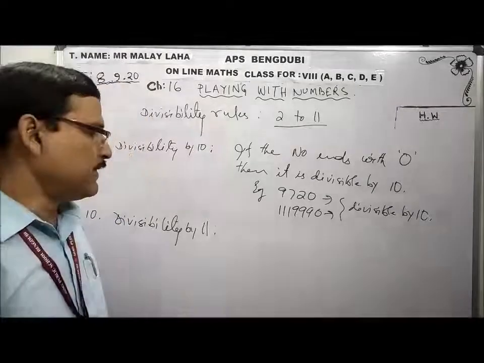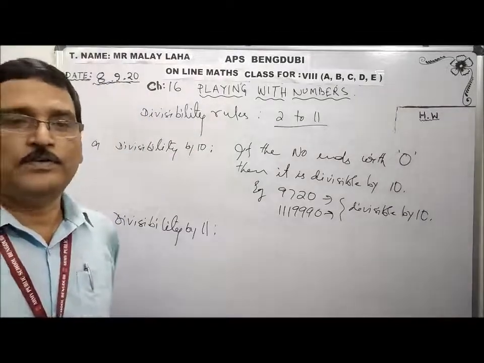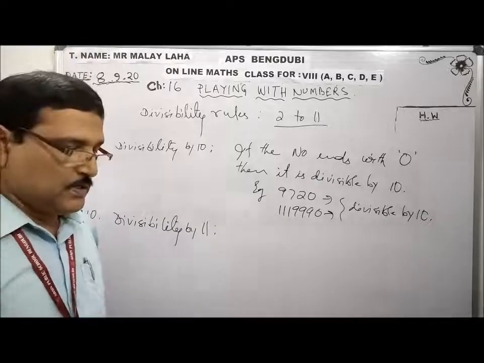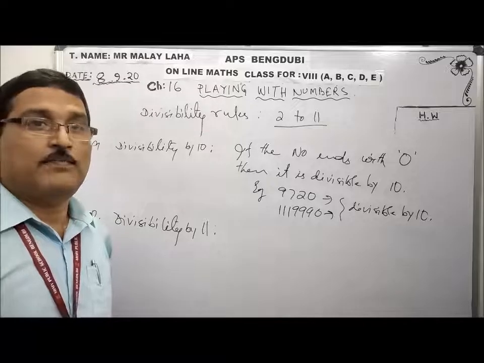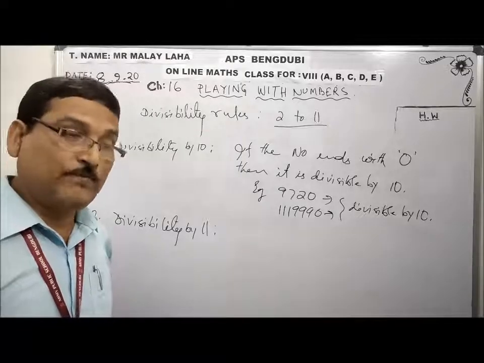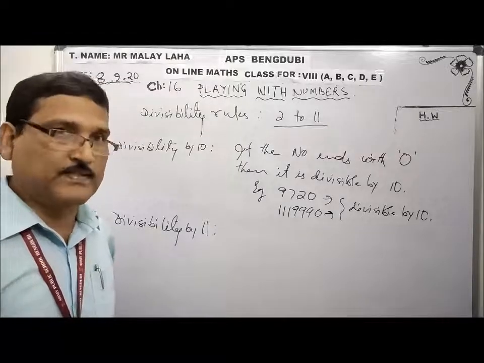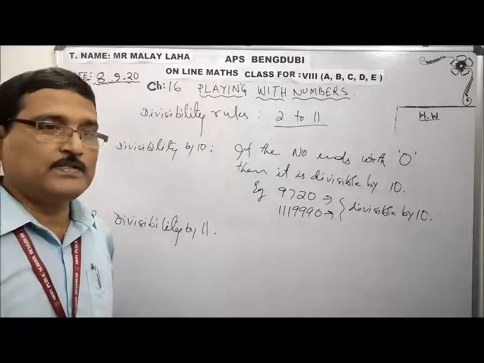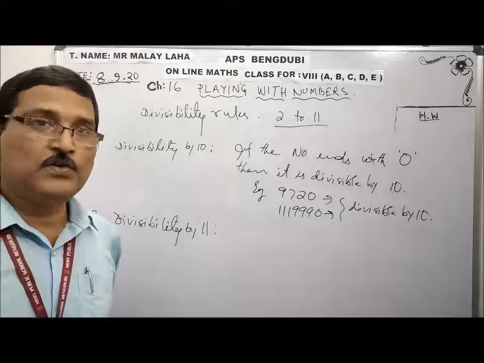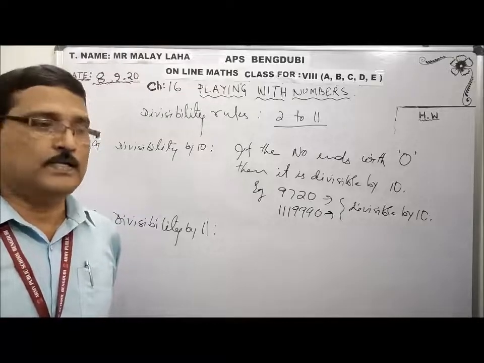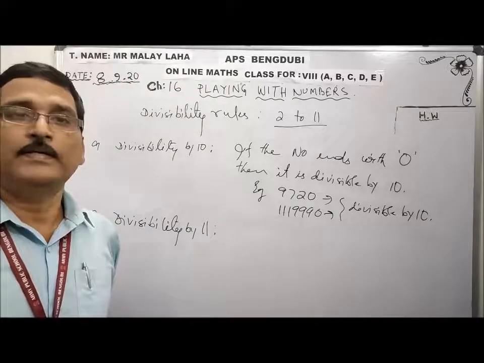A number is divisible by 11. What can I do? If the difference of the sum of the digits in odd places and even places is either 0 or a multiple of 11, then the number is divisible by 11.